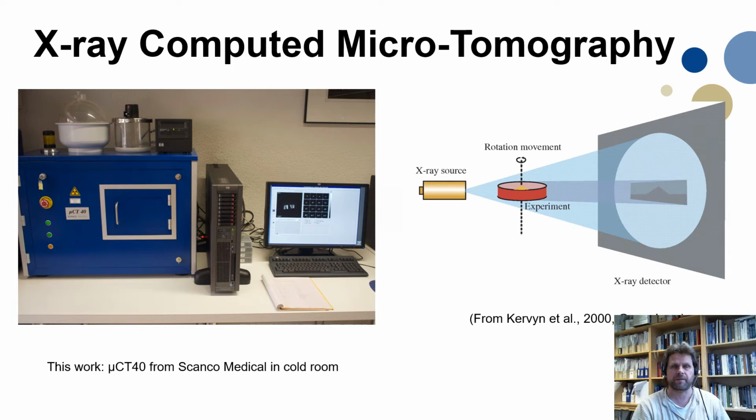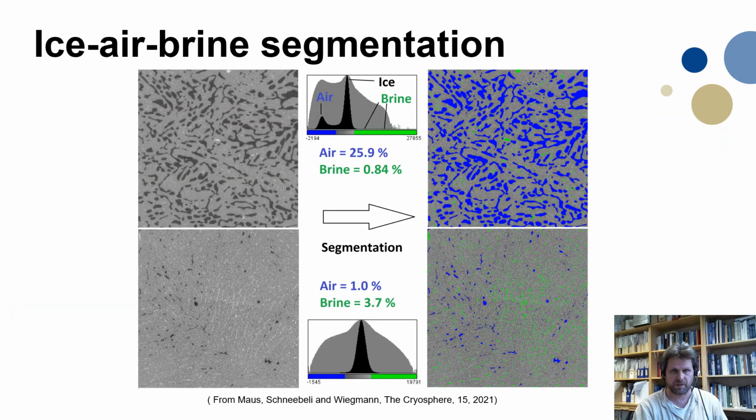Then the next step is the X-ray computed microtomography. Here, as I showed just as a sketch, you rotate the sample and take many images, radiographic images, and from these, the interior of the sample is reconstructed by mathematical algorithms. What you get out then is a 3D sample of absorption values, normally as a gray level image, and this we have to segment into, in our study, air, ice, and brine.